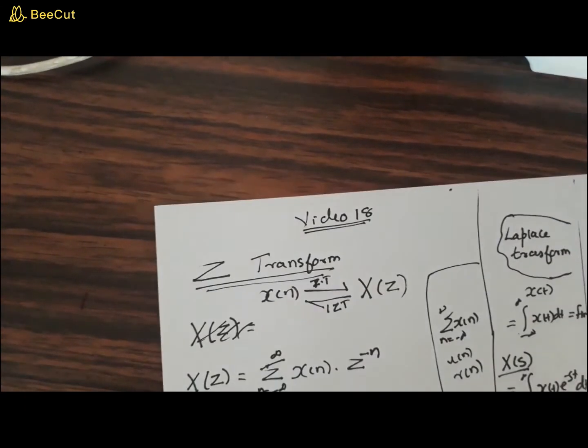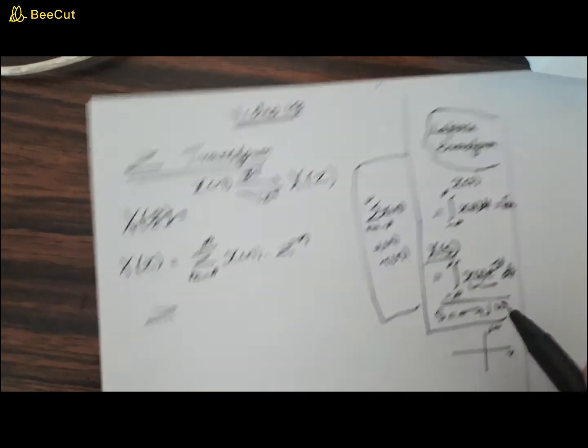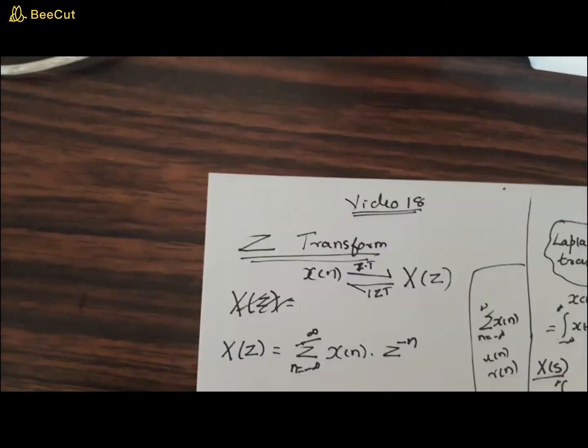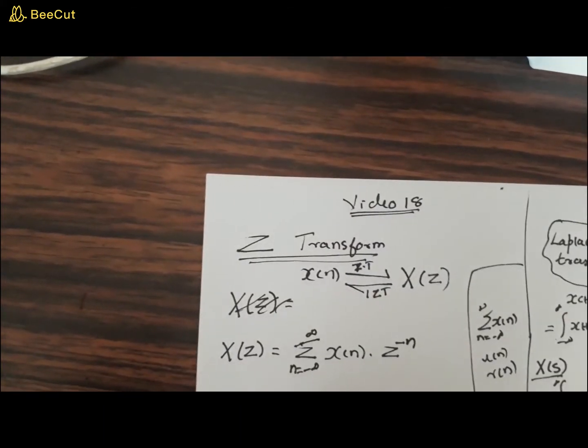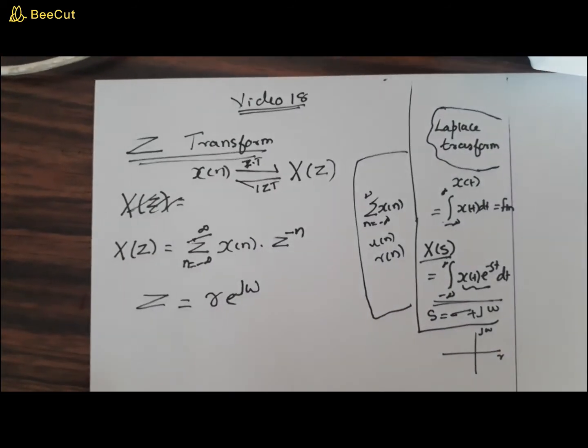Now we know, what is this z? We have already defined s to be sigma plus j omega. That means this is a complex linear plane. Similarly, z is defined as r e raised to j omega, and there lies the difference between the s plane and z plane.